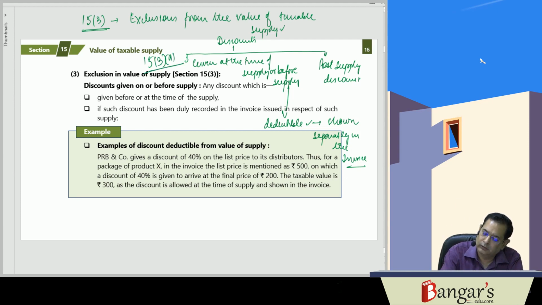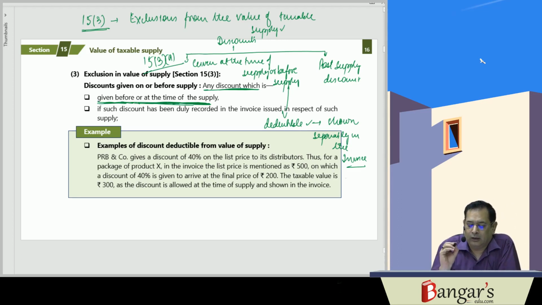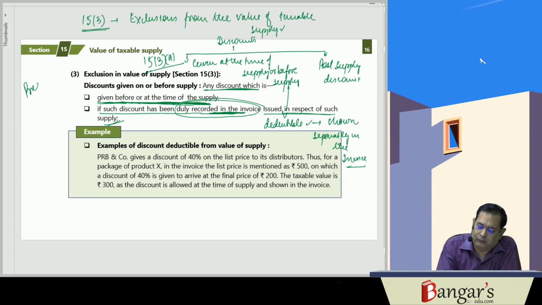So 15(3)(a) is any discount which is given before or at the time of supply, if such discount has been duly recorded in the invoice issued in respect of such supply. An important aspect is that the discount must be duly recorded in the invoice. Say the price is 25 lakh rupees, less discount shown separately in the invoice at the rate of 5%, that is 1,25,000 rupees.